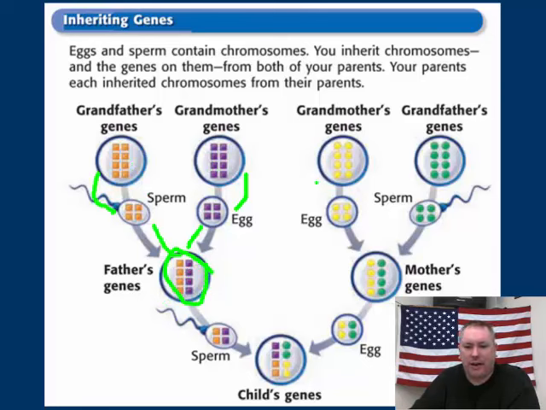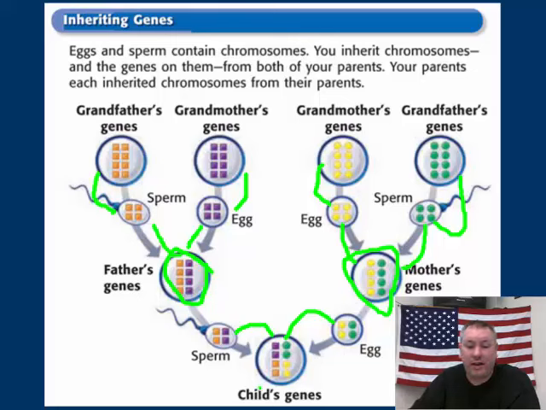Here's the grandfather on the mom's side giving some of the genes, and this is the grandmother, and this is the grandfather giving some of the genes, and then those genes all come down here to the mother, so there's the mother's genes right here. And when the mother and the father mate, you have the male sex cell, which is the sperm, and the female sex cell, which is the egg, containing the genes of both the grandmother and grandfather on the mother's side and the grandmother and grandfather on the father's side.